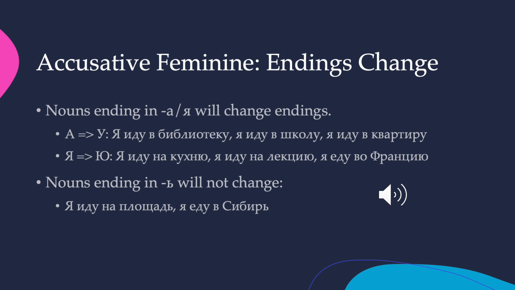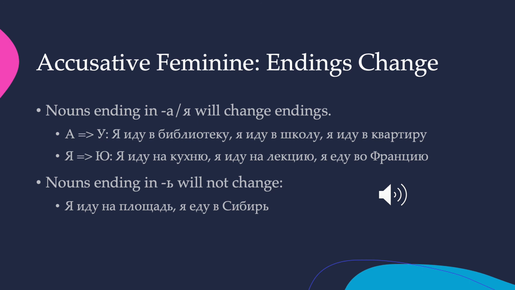However, if you have a feminine noun that ends in a soft sign, it will not change. So я иду на площадь. I'm going to the city square. Я еду в Сибирь. I'm traveling to Siberia. In either case, even though the nouns are feminine, because they end in a soft sign, they don't change in the accusative singular.